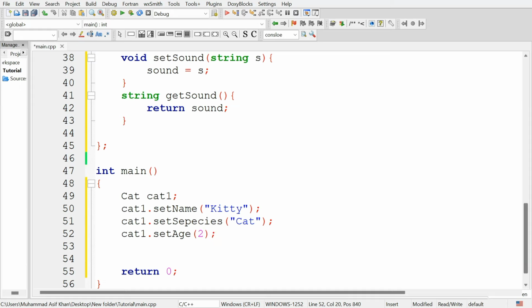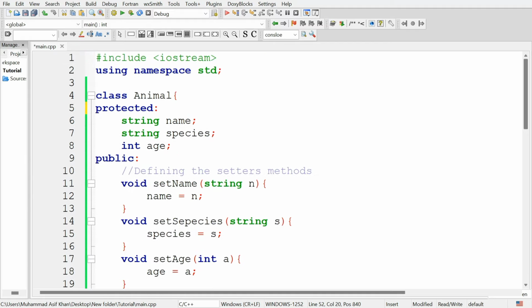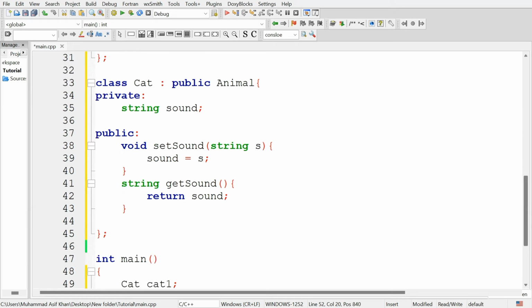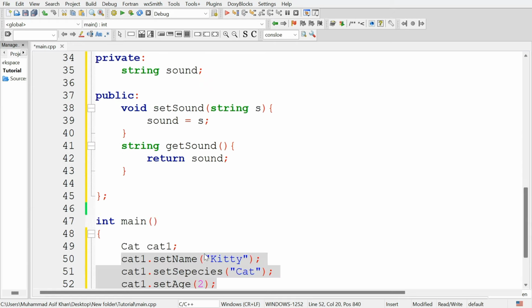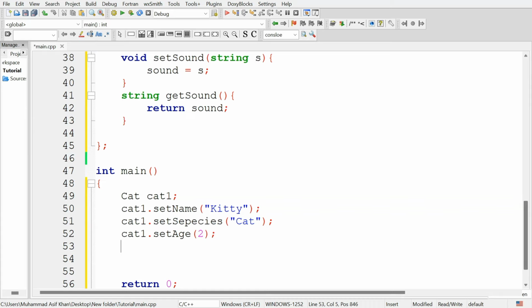And now these are the three setter methods that are defined in the animal class, that is a parent class, and we are using these methods with the object of derived cat class. And there is one setter method that is defined in the cat class, that is for setting the sound of the cat object.